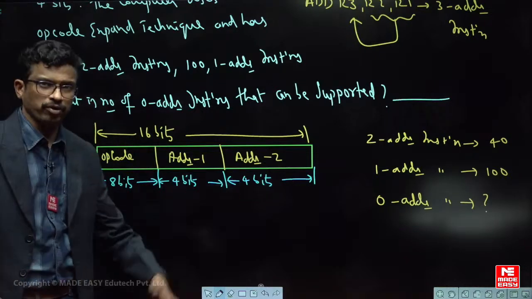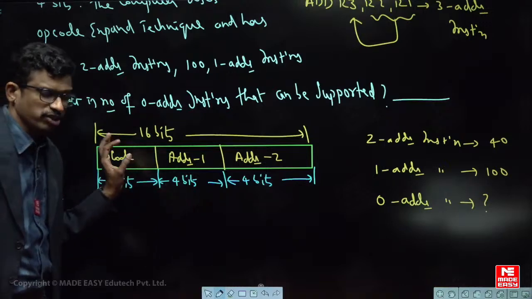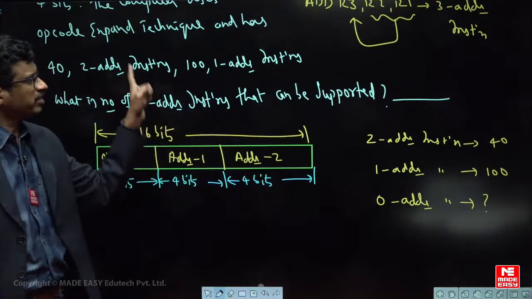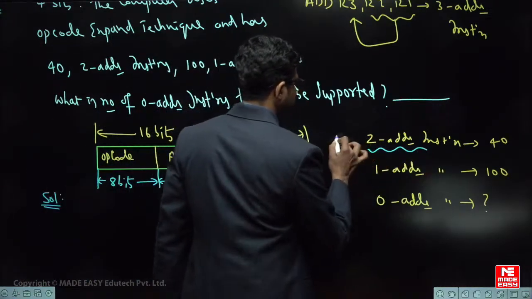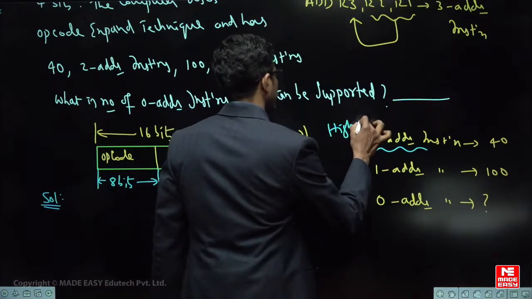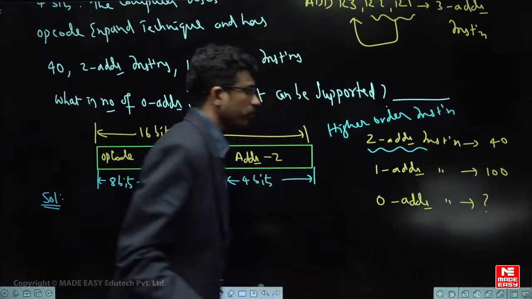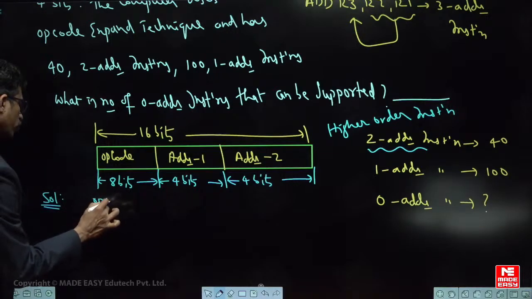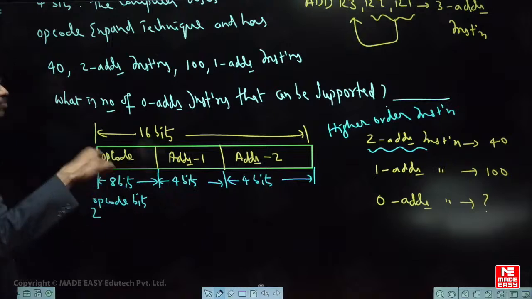Now, how to find out the procedure? First you find out what the total possible higher order instructions are. Tell me what is the higher order here? 2 address is the higher order. Now tell me, if the opcode bits are 8, then 2 power opcode bits is the total possible higher order instructions.